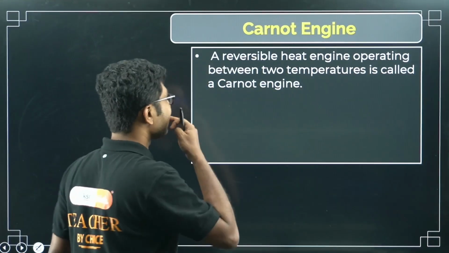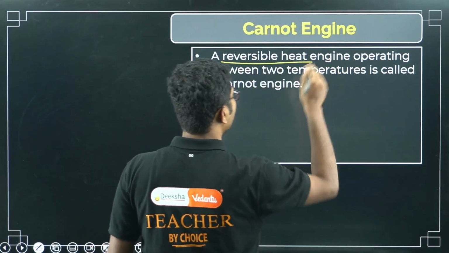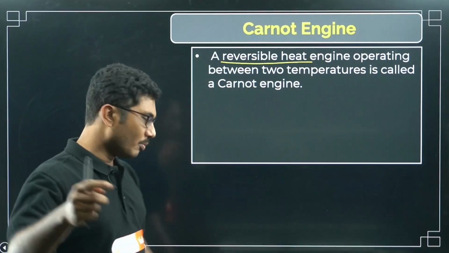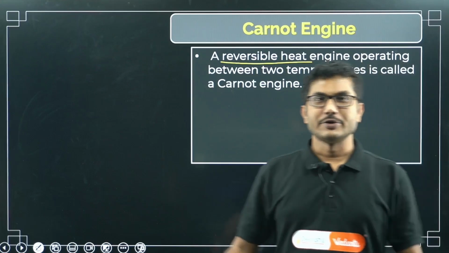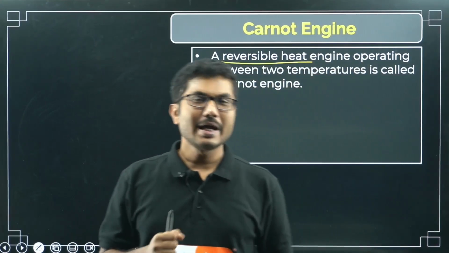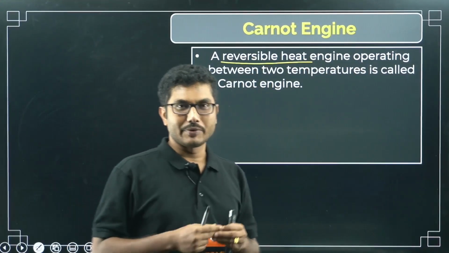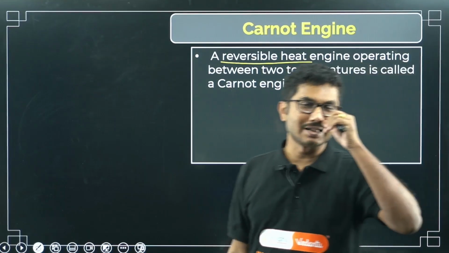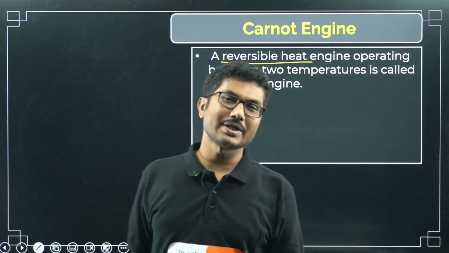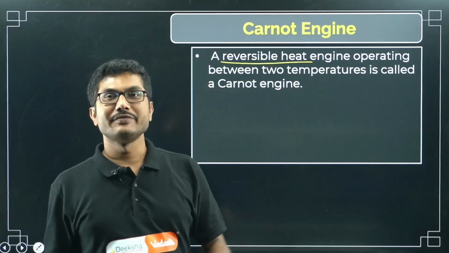So first let us understand what is the meaning of reversible. I know many of you have seen a car. You can drive the car in the forward way, you can drive the car in the backward way also, but when you are moving in the forward direction you can move with a very high speed, but when you are moving in the backward direction, the same engine drives it very slowly.